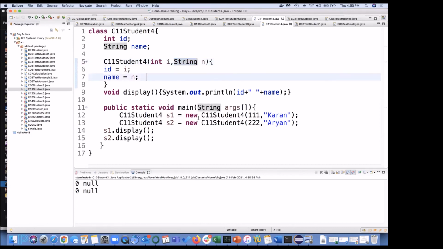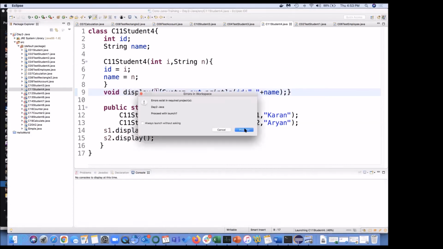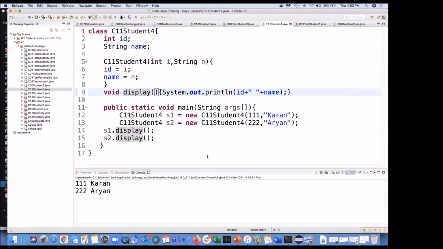So now when you create this object, at the time of creation of the object itself, this ID is at your class level. So for s1, id will become 111, s1.name will become Karan, and it is going to print that. Okay, got it? Let me run this program. Oh, we have the last 7 minutes. 111 Karan and 2022 Aryan. Okay, at least let us finish this many programs today.